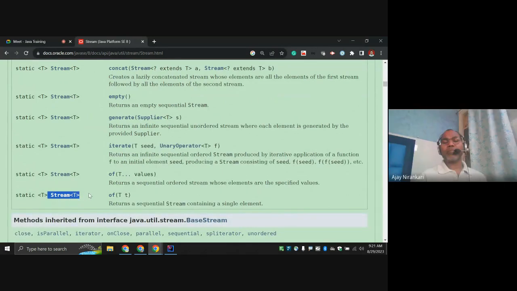So we tested this one. This is the static method, and notice the method name: it returns an empty sequential stream, meaning there is no data. Is it okay? If you want to create a stream of some data, notice there are two methods, of and its overloaded version. So let's use these two.